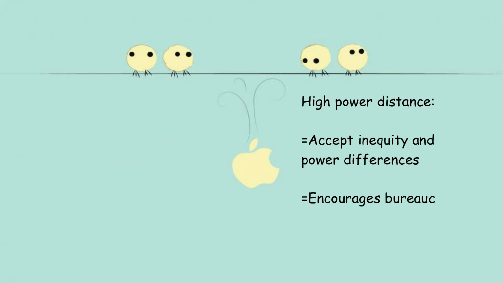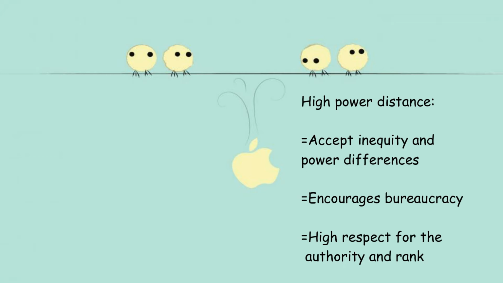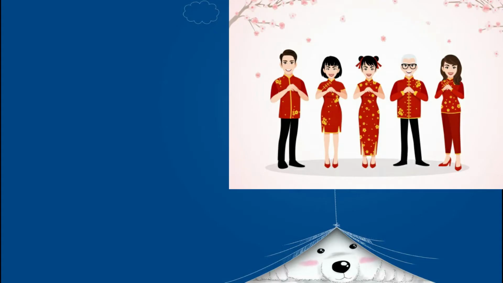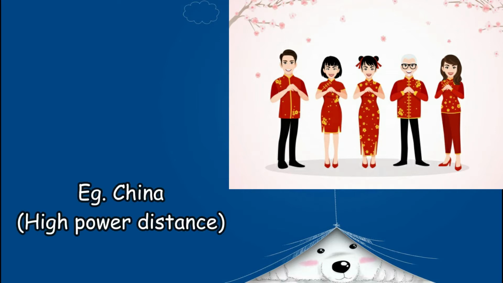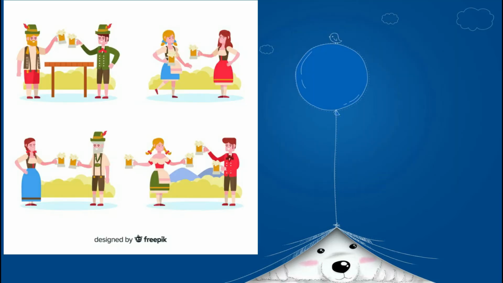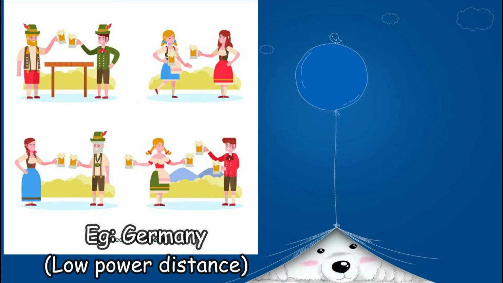For high power distance, they accept the inequality and the power differences. Then they also develop rules, mechanisms, and rituals that serve to maintain and strengthen the status relationship among their members. And this also causes them to encourage bureaucracy. Besides, they also have high respect for authority and rank. For example, China is a country that has high power distance, whereas Germany is a country that has low power distance.